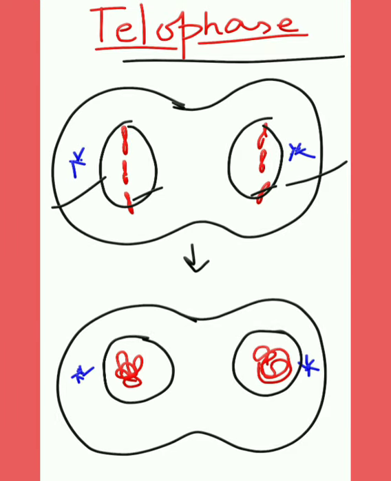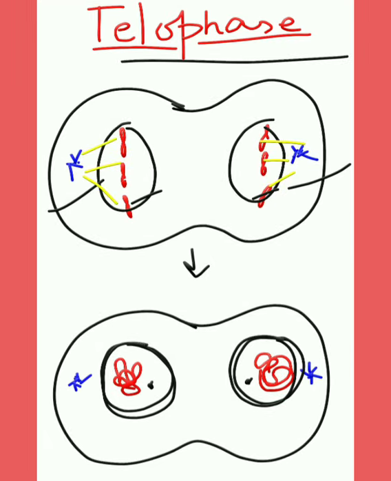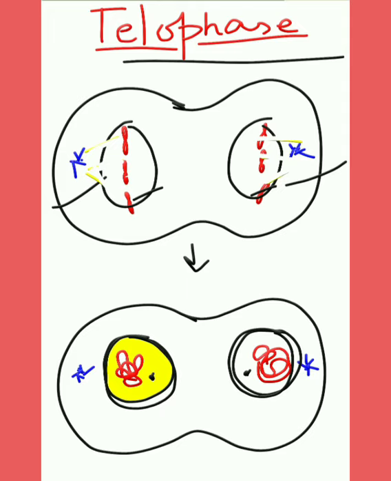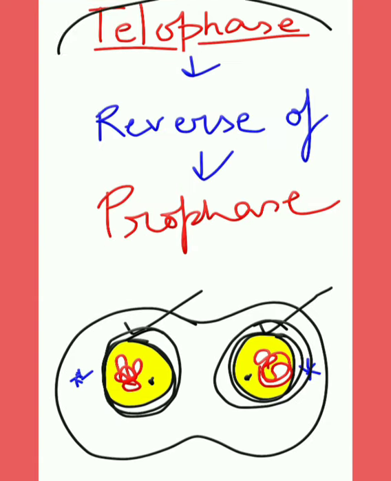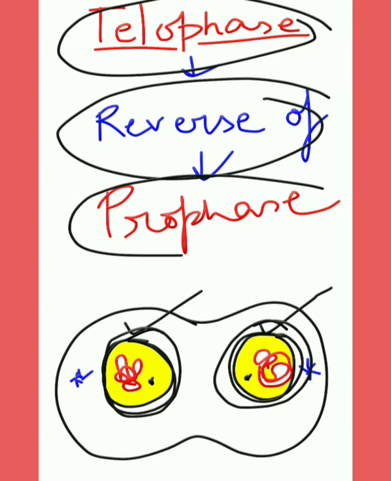Here, the nuclear membrane as well as the nucleolus reappear around the respective daughter chromosomes, and the spindle apparatus is slowly withdrawn. The nucleus reappears and the two newly formed daughter nuclei start increasing in size. So in simple language, we can say that telophase is the reverse of prophase.